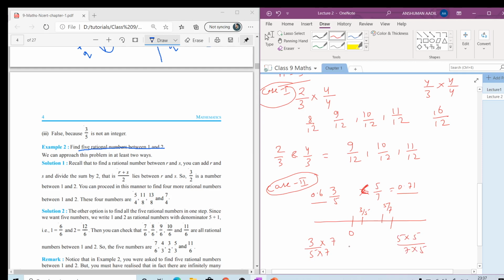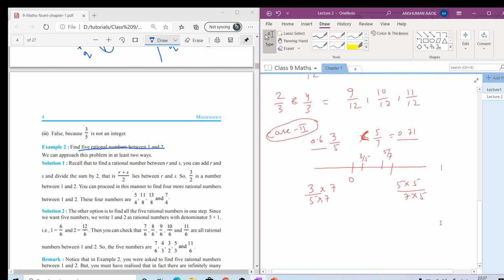and 5 by 7 by 5 and 5. So you can see that the numbers we got here are 21 upon 35 and 25 upon 35. Now you can see that the denominator has become same. Now we can write a few numbers in between these numbers: 22, 23 upon 35 and 24 upon 35.